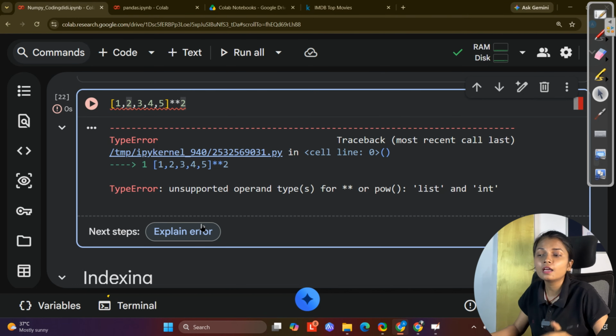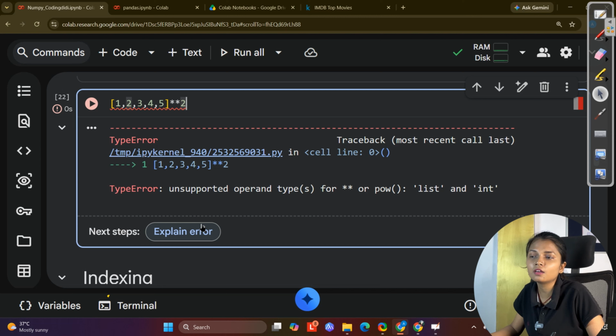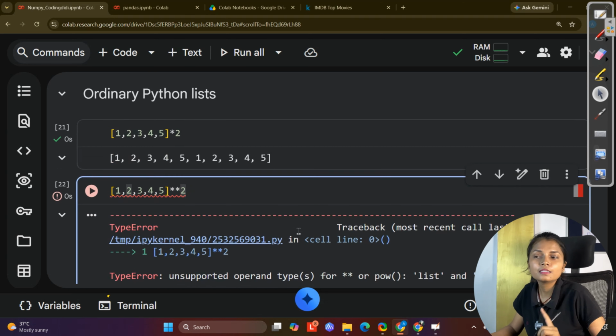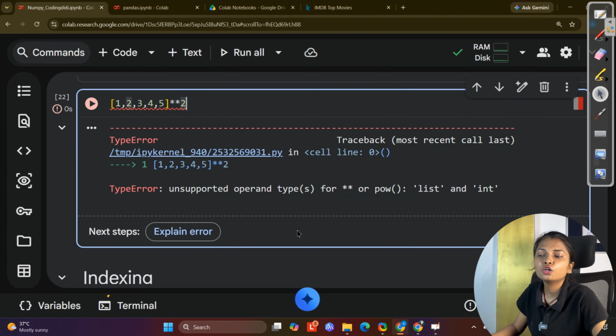You remember the string format? If I write 101 in quotes and say multiply by 2, it means this particular value 101 will be written like this. That's how multiplication happens on strings. Same thing on the list. If you have written something and you are trying to multiply by 2, it means the same set of values will be written 2 times.